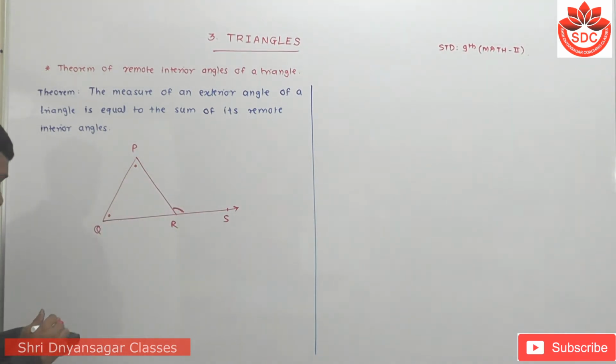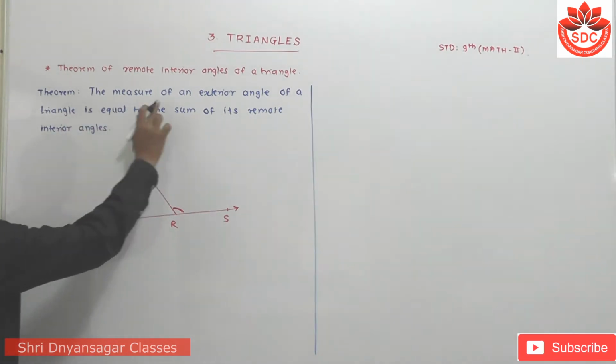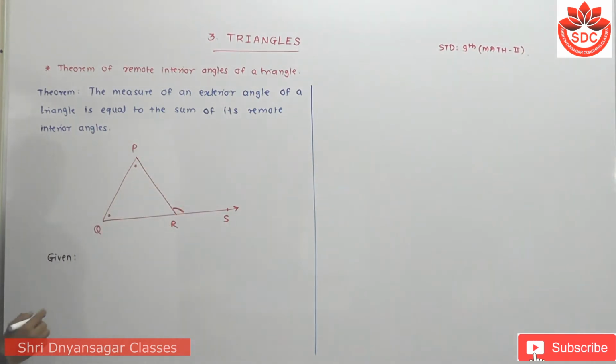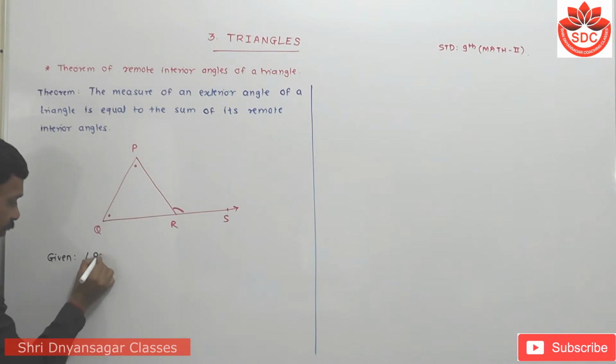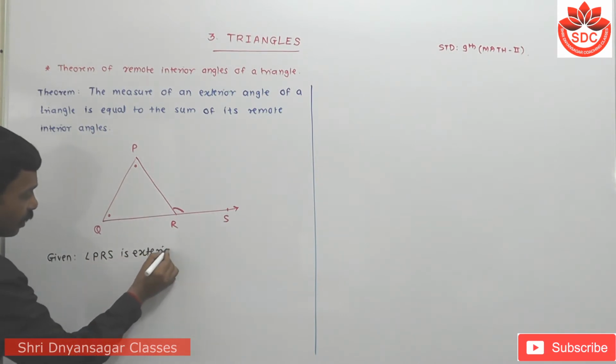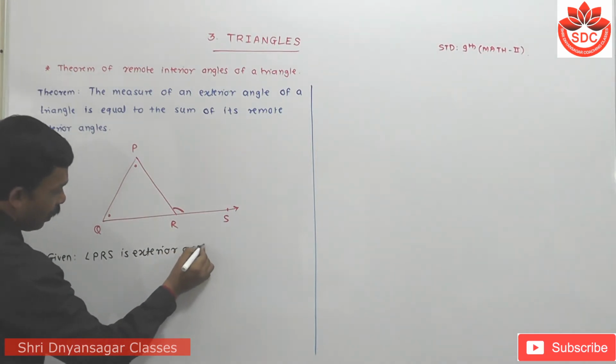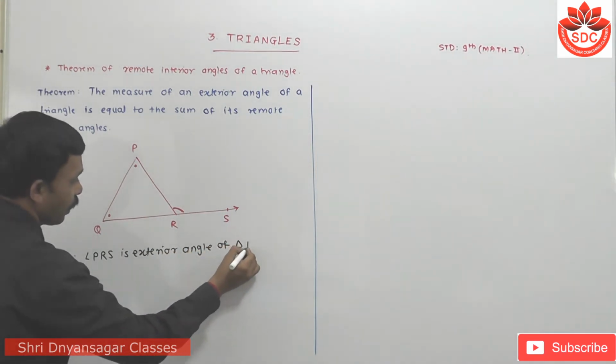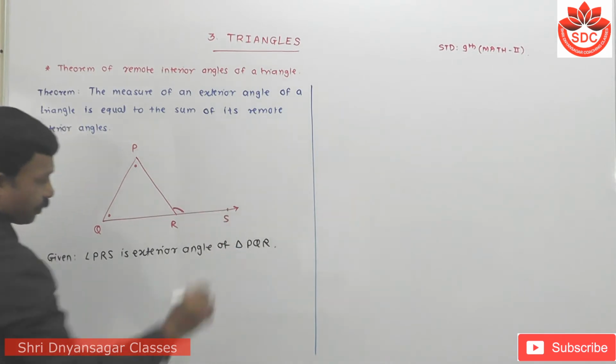Now for this I have to write the given and to prove. Look carefully. Given, using the statement, the measure of an exterior angle of a triangle: angle PRS is an exterior angle of triangle PQR.